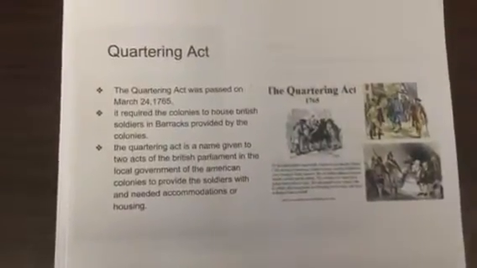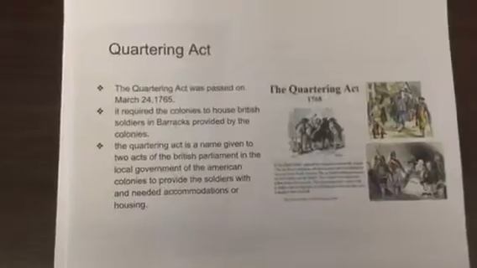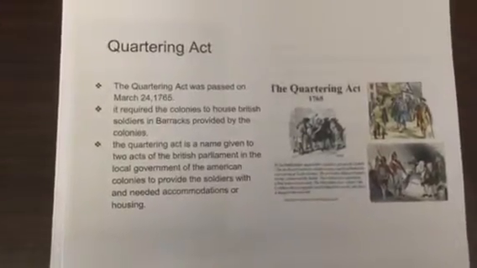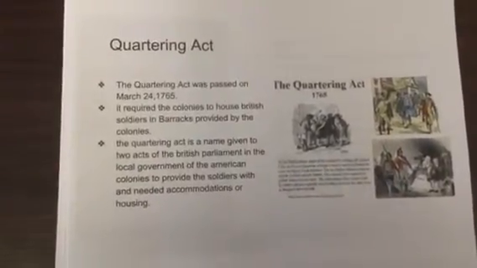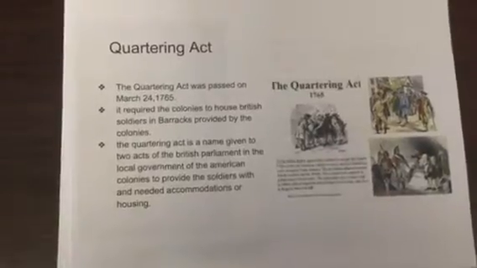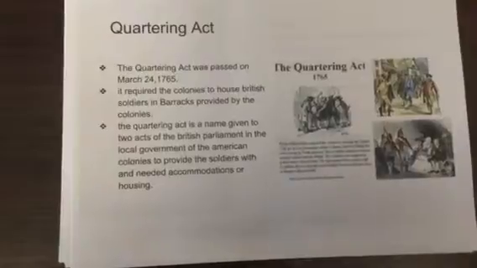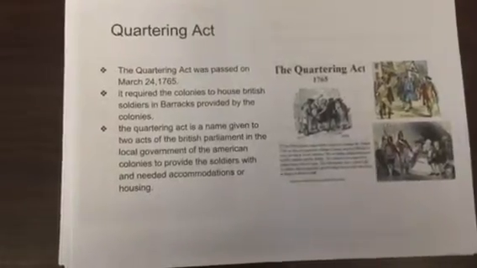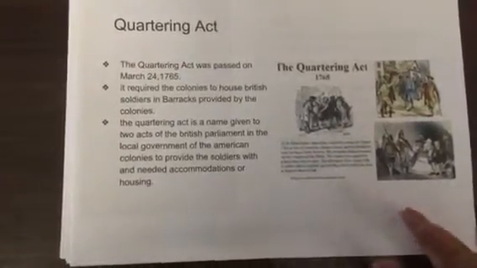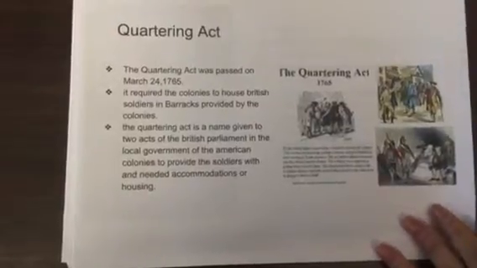Quartering Act. The Quartering Act was passed on March 24, 1765. It required the colonies to house British soldiers in barracks provided by the colonies. The Quartering Act is a name given to two acts of the British Parliament requiring the local governments of the American colonies to provide the soldiers with needed accommodations or housing.